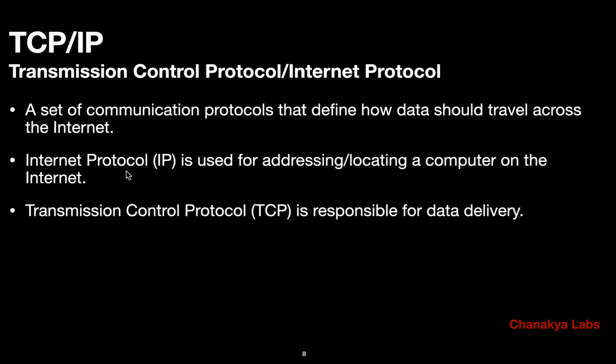Because you see that IP is like an addressing mechanism. Let's say you are moving some goods from one place to another. Then there are roads, streets or highways. That is basically our internet. But on that internet, let's say the addressing mechanism, some address book, that is our Internet Protocol, and the Internet Protocol tells us exactly where that thing is. TCP tells us how to actually get there, how to move your goods from one place to another, right?